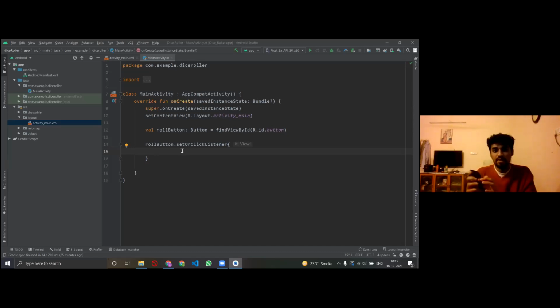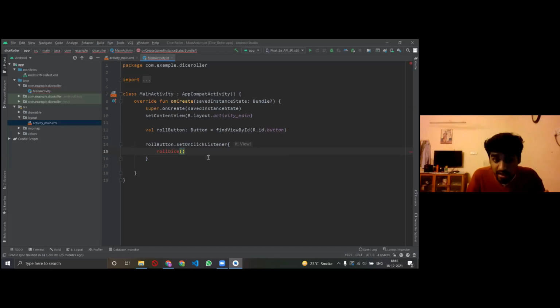Now I have made a button, right? And now I want to tell the backend that when this button is clicked, something should happen. So that's why I'm writing that when you click this roll button variable, something should happen. And what should happen? My dice should roll, right? So I'll just define a new function here, roll dice. What is this? I don't know it, but I just want my dice to roll.